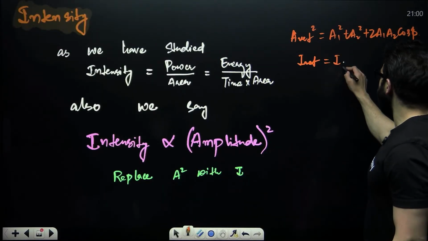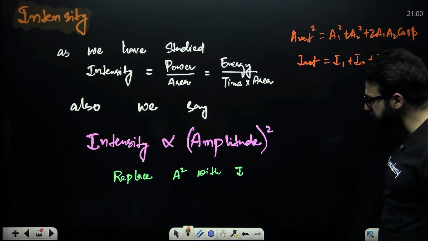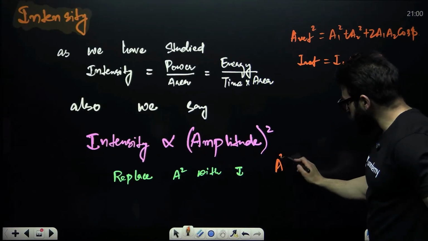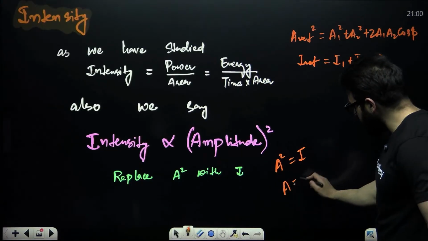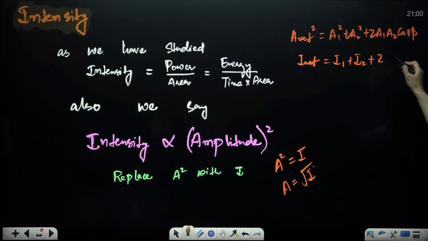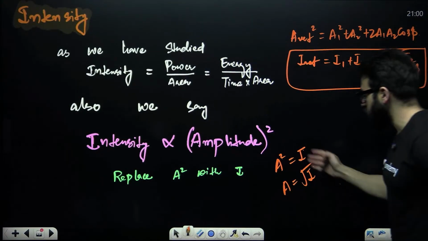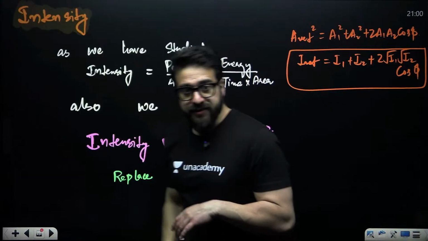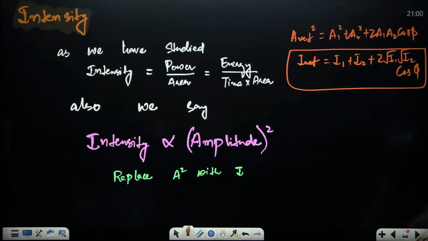Here it is going to be I1 plus I2 plus 2 times A1 A2 cos phi. We say A square is equal to I, so replace A square with I. Can I say A will be equal to root of I if you take the square root? Now instead of A, I will be writing root of I1, root of I2, then cos of phi. This is the formula for resultant intensity.